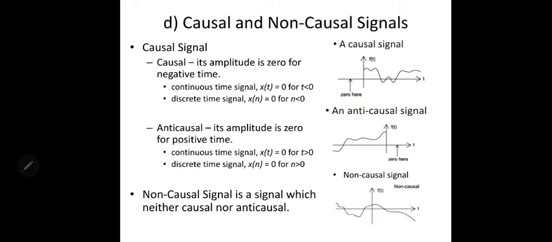Now we go to causal and non-causal signals. A causal signal is one where the amplitude is 0 for negative time, so you will see 0 here when the time is negative. Its continuous time form is x(t) equals 0 when t is smaller than 0, which means x(t) here is 0. And the discrete time form is x[n] equals 0 for n smaller than 0.